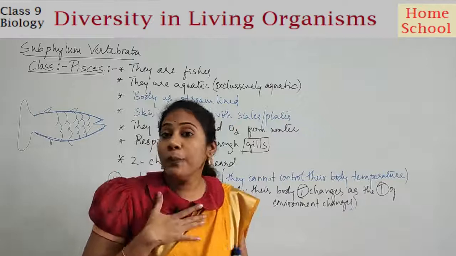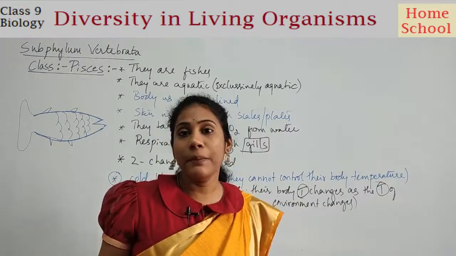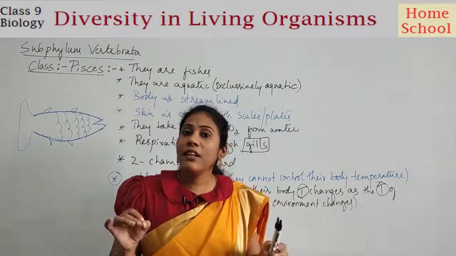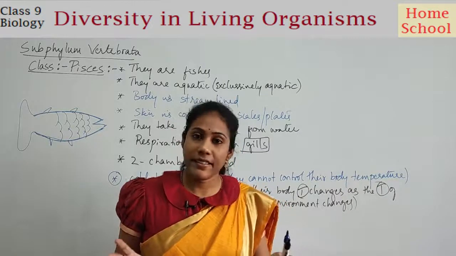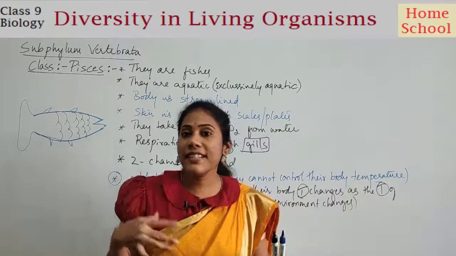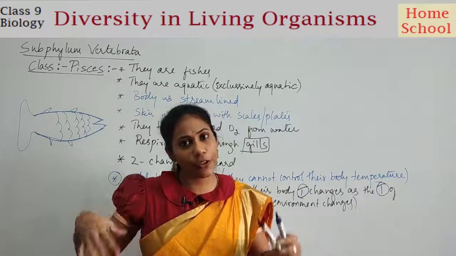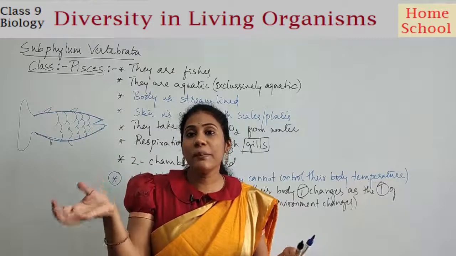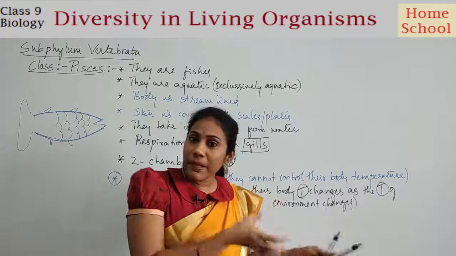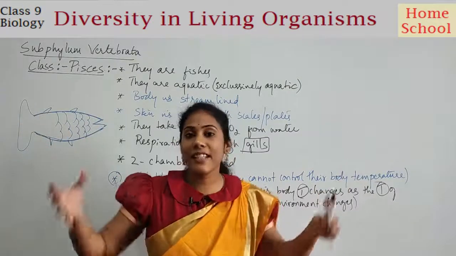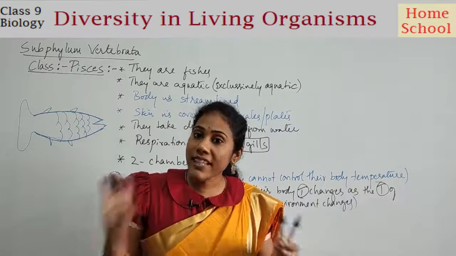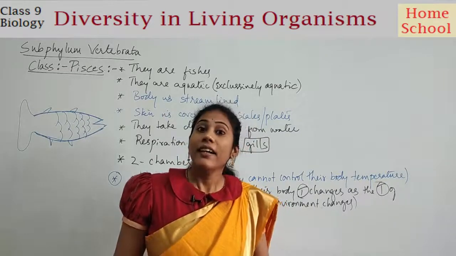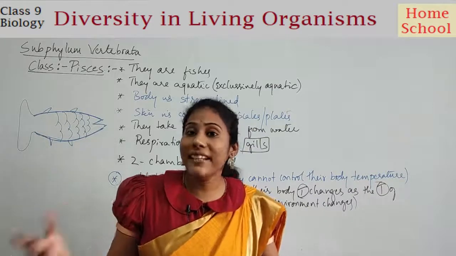Say for example, humans are warm-blooded animals. That means, can you tell me what is our body temperature? It will be around 35 to 36 degrees centigrade, isn't it? See, this 35 to 36 degrees centigrade remains constant throughout our life. Okay, the environment may be cold or the environment may be hot. We may be under water or we may be in the sky. Our body temperature is always the same, guys. It remains 35 to 37 degrees centigrade only. Right? This is what we call warm-blooded animals.